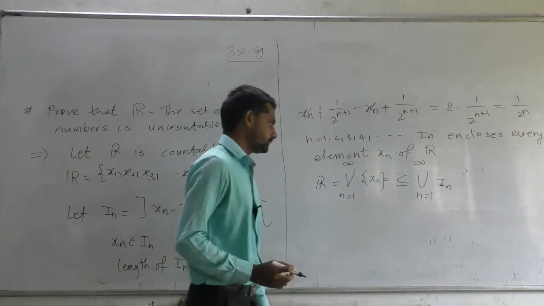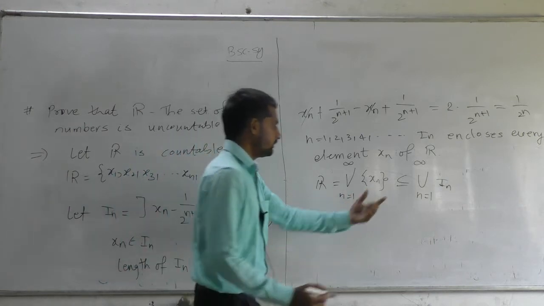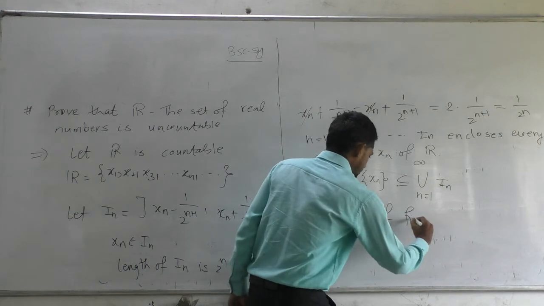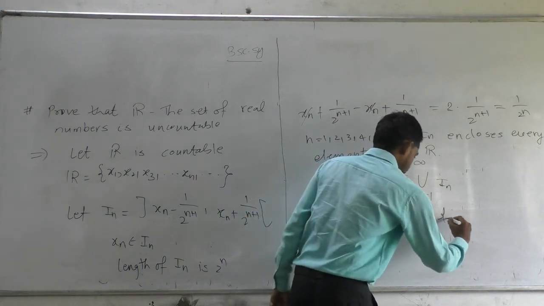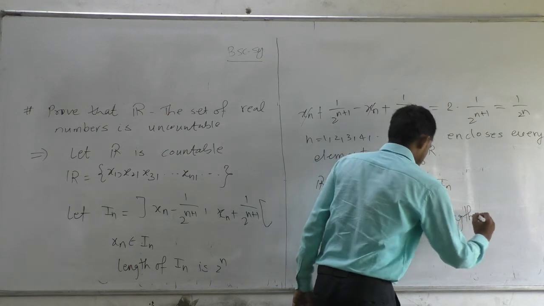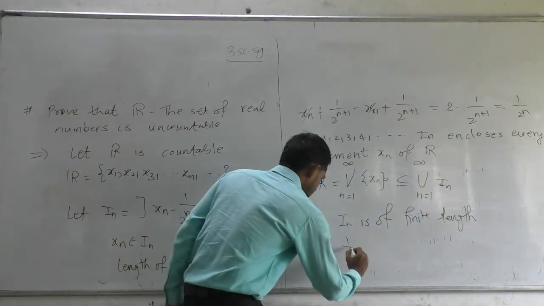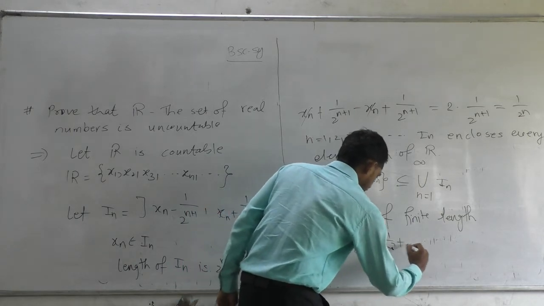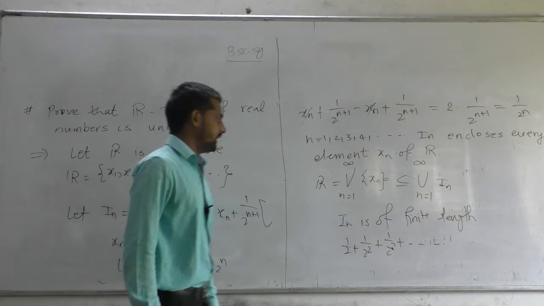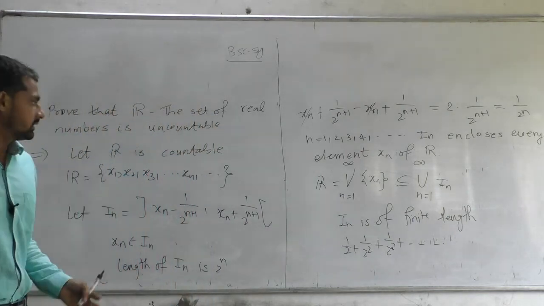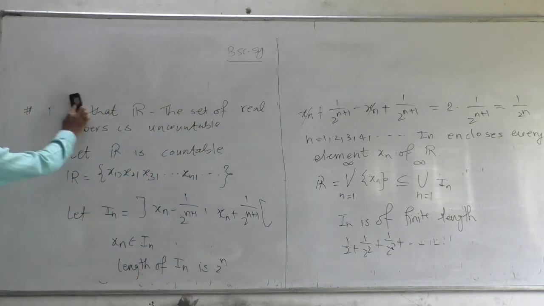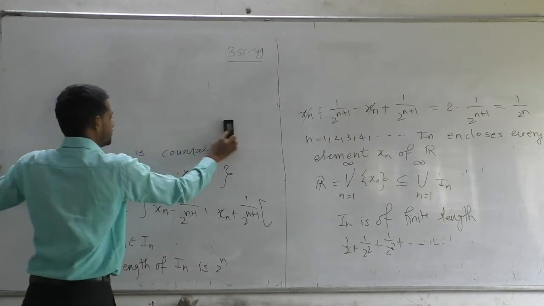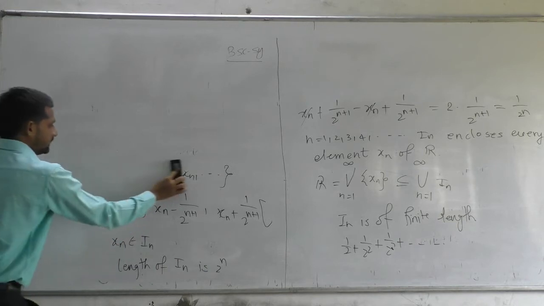And In is of finite length, whose lengths are 1 by 2, 1 by 2 square, 1 by 2 cube, a geometric series, and this sum is finite, which implies that the set of real numbers is of finite length.